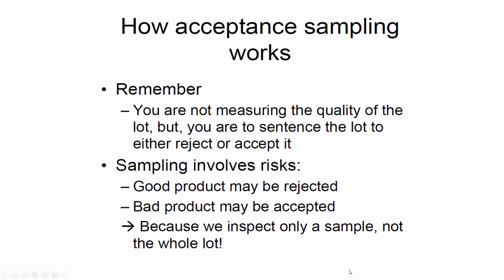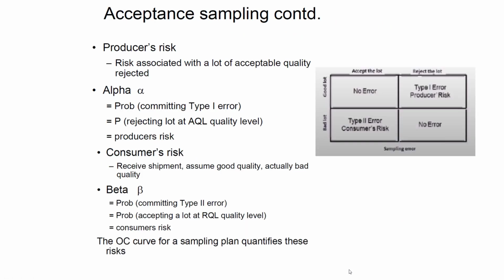Because we inspect only a sample, not the whole lot, and as I already mentioned, 100% inspection is impossible, counting each and every item in the lot. So there are 2 types of risks. You can see from the figure that there are 2 types of error. One is called type 1 error and the other is called type 2 error.